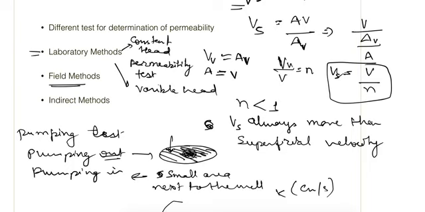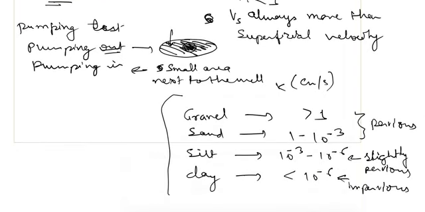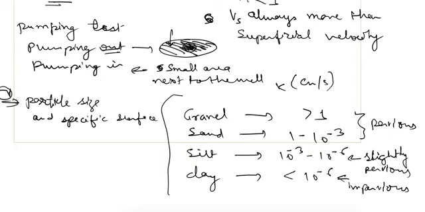And some indirect methods are also there for the calculation of permeability. One indirect method is, if we know the particle size and specific surface, the permeability can be found out.